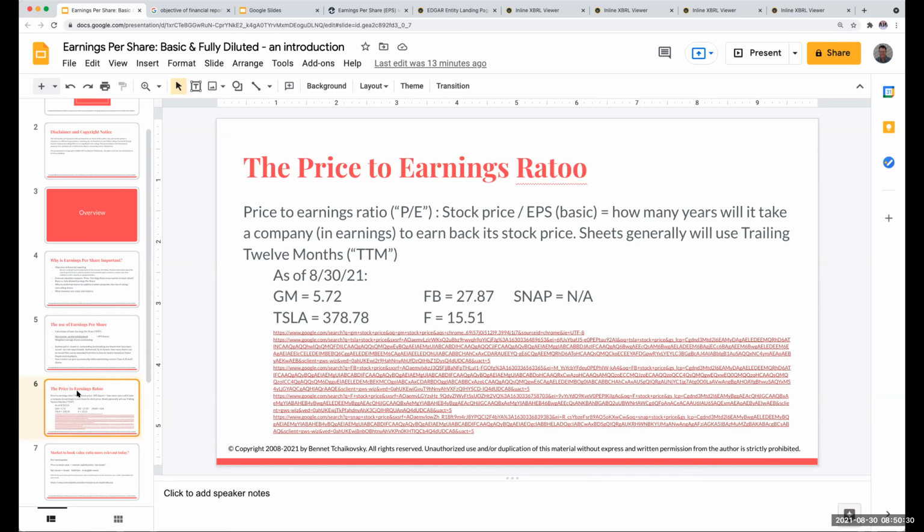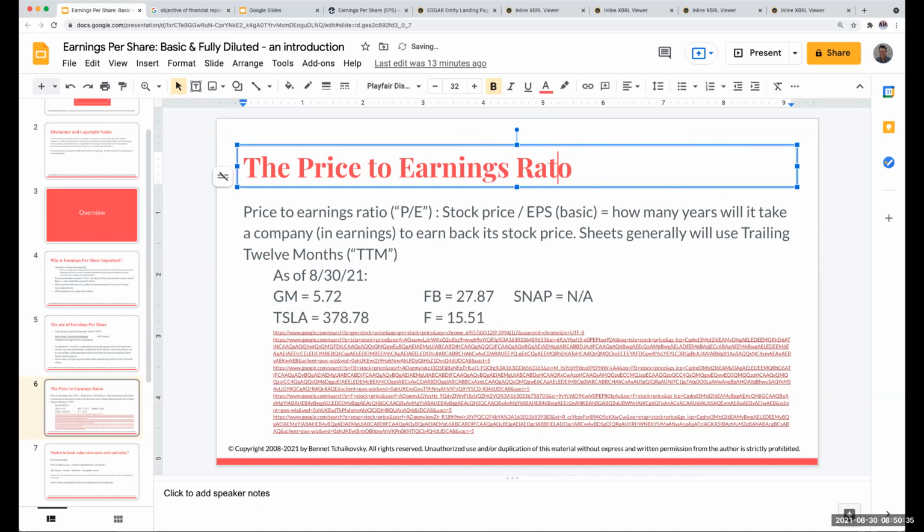Okay, now we've computed this price to earnings ratio. Ooh, for two. Oh my God, wow, it's early in the morning.